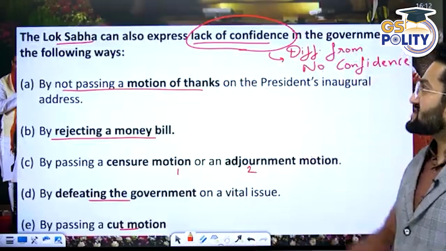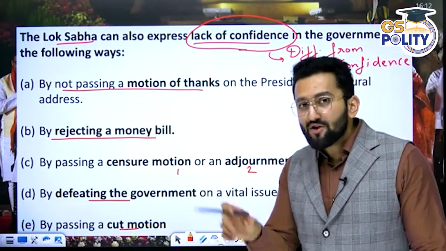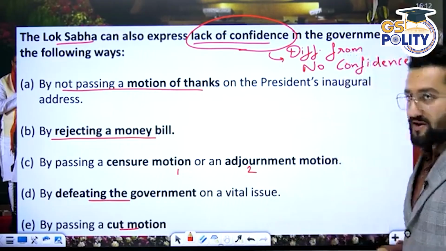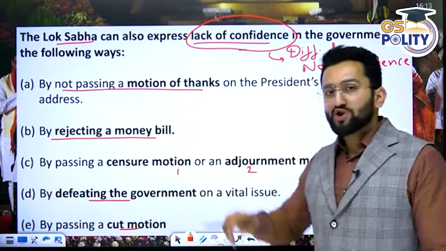Lok Sabha can also express lack of confidence in the government in the following ways. Government, executive. Please remember, I'm using the word lack of confidence. I'm not using the word no confidence. Okay. So now, lack of confidence by not passing the motion of thanks.